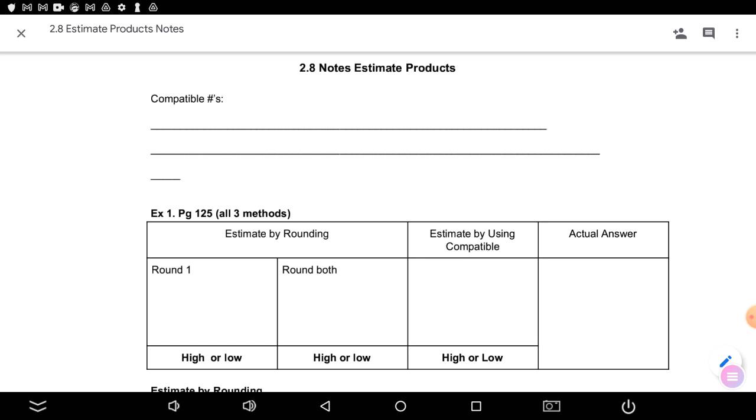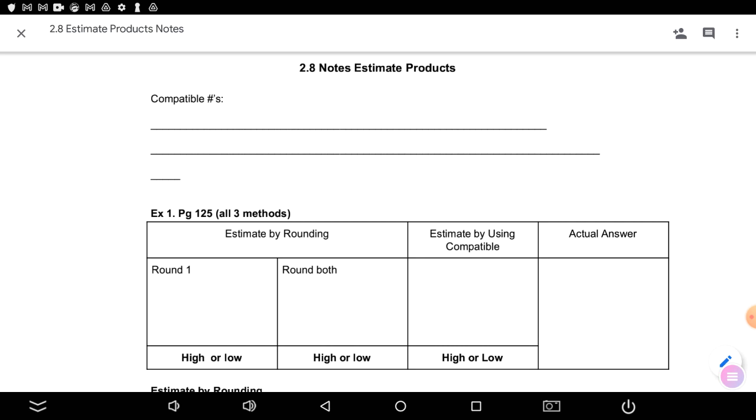Okay? So, the first vocab word up here says compatible numbers. What does the word compatible mean? Sometimes when I make groups, my groups are not compatible. Sometimes when I make groups, my groups are very compatible. What does that mean, Chase? Compatible means they go together. Yeah, they kind of work well together.